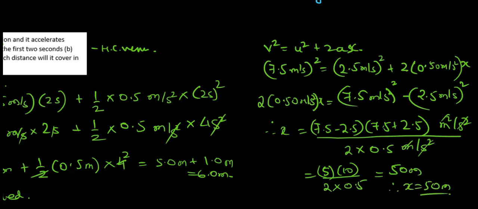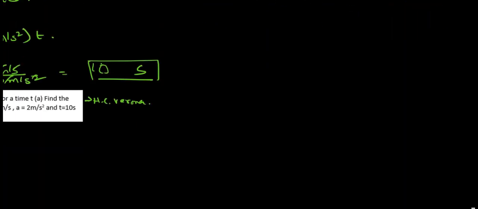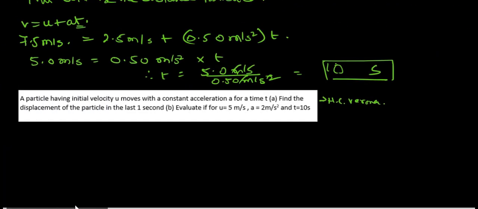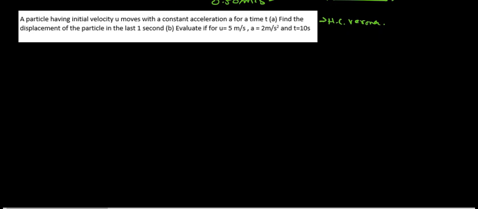Okay, so let's have this here now. We have a particle which is having initial velocity u. A particle having initial velocity u moves with a constant acceleration a for the time t. Find the displacement of the particle in the last 1 second.